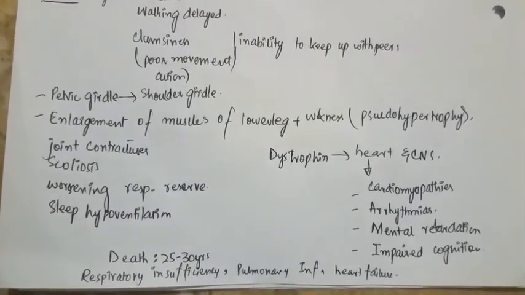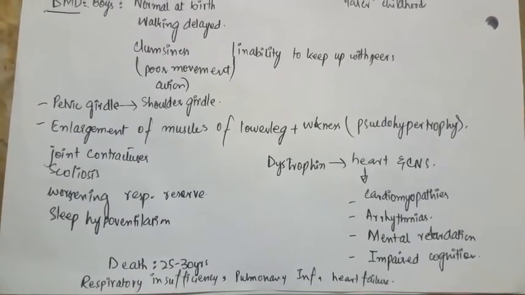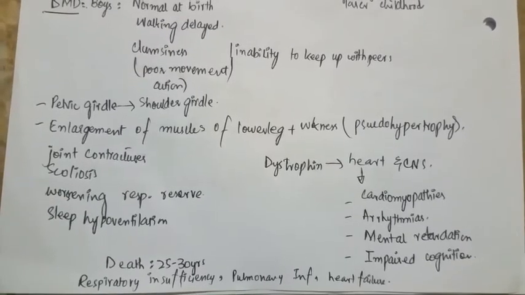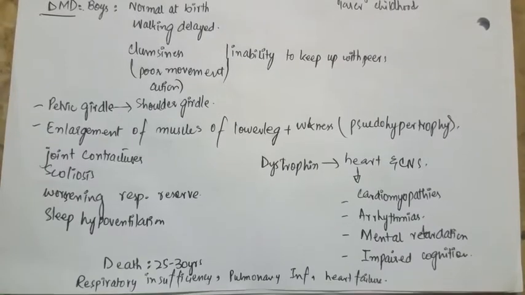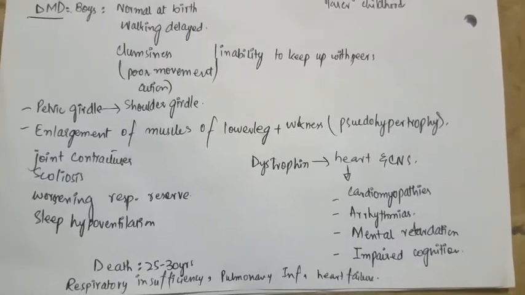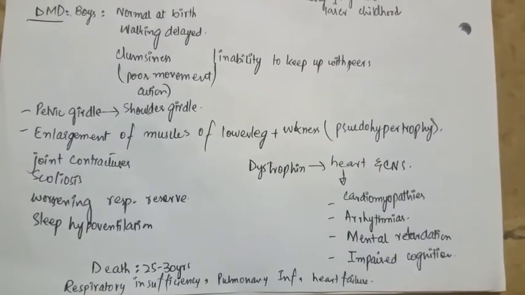In Duchenne muscular dystrophy, death is more common at the age of 25 to 30 years. The death is due to respiratory insufficiency, pulmonary infection, or heart failure.